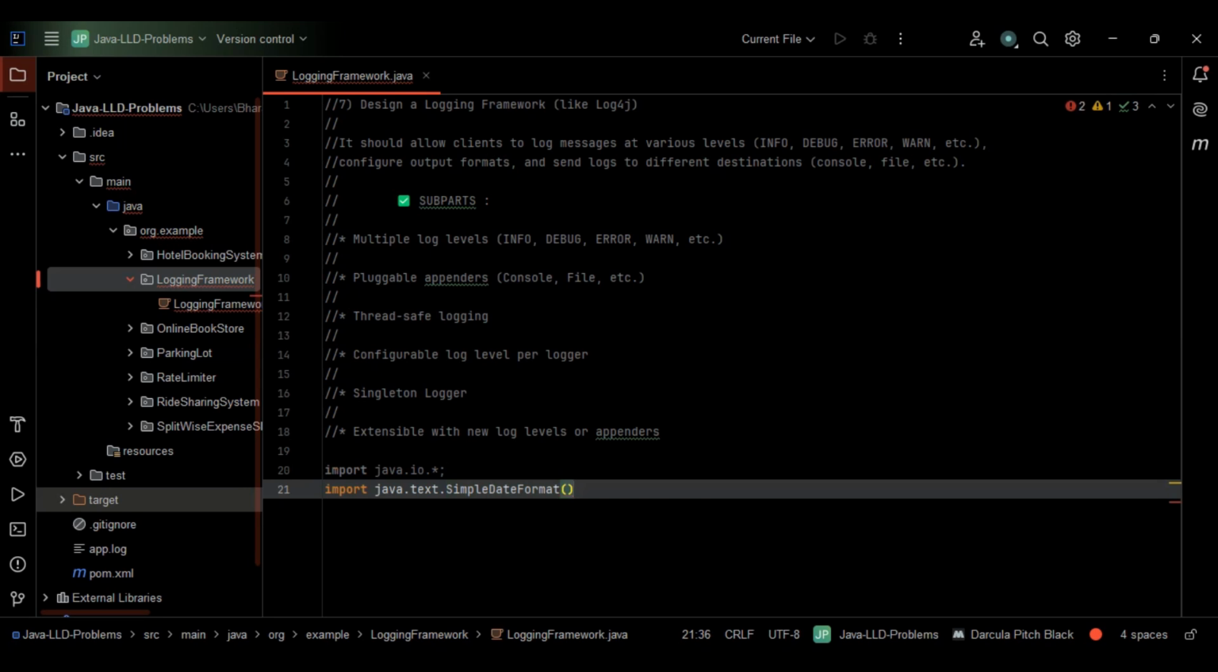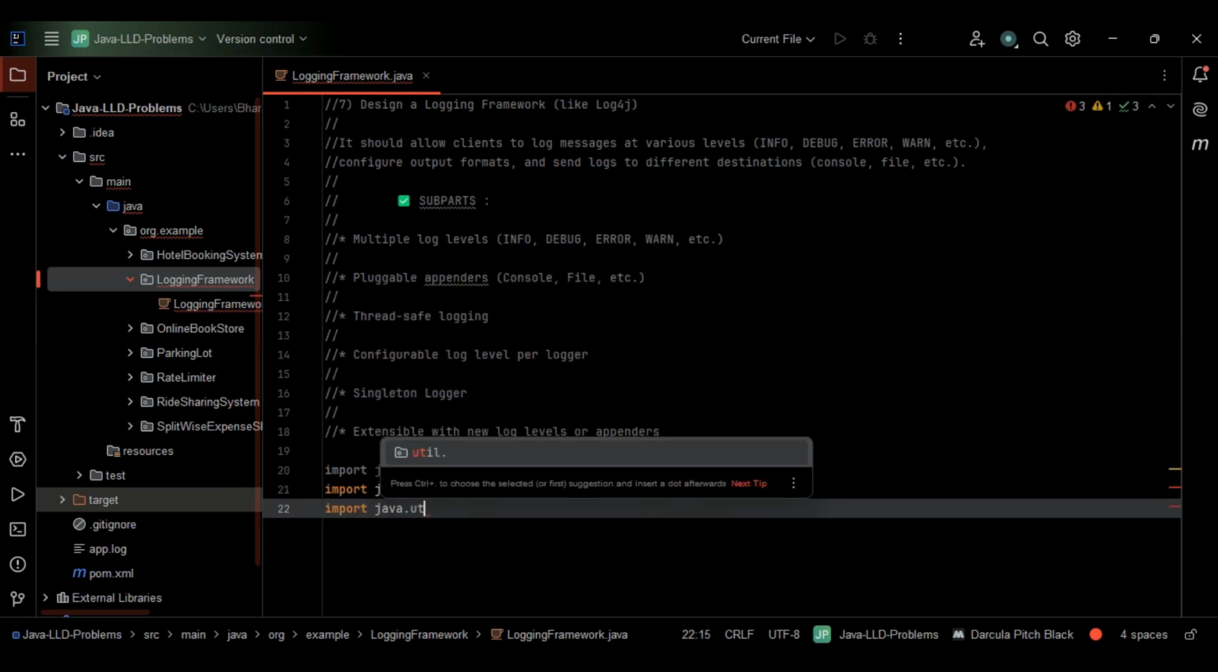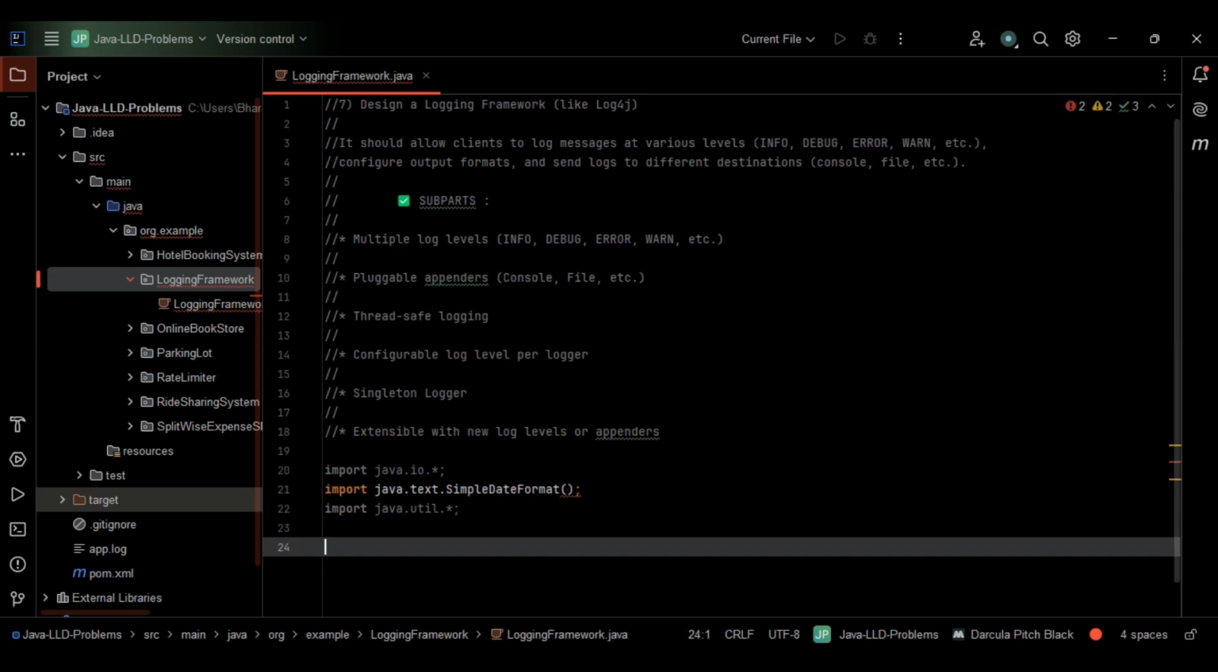For the logger, we need the timestamp for the different error messages. At each level we need a timestamp for every error we show. So for that we'll be making use of SimpleDateFormat, which we are importing for formatting timestamps. The next one is import java.util.*. This is for list, date, whatever we use, right? So these three things we'll be making use of, and we have imported them.